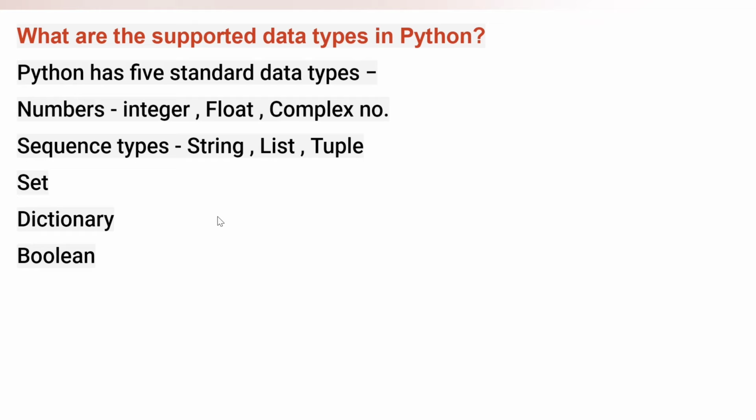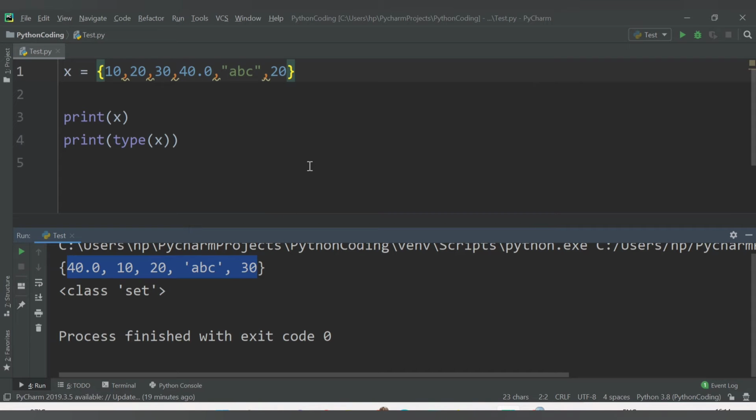Now the fourth data type we have is dictionary. So the main use of a dictionary is to store values in key value pairs. Means a dictionary is an unordered set of key value pair items. The items in the dictionary are separated with commas and enclosed in curly braces. So let's see the dictionary demo here. Dictionary items are also represented with the help of curly braces, but they have the key value pair.